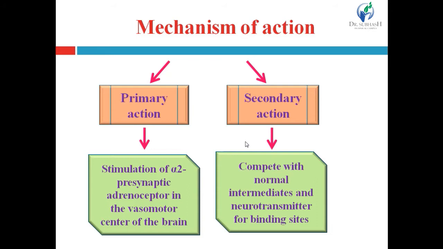They inhibit the interaction of the normal neurotransmitter with the binding site, producing action via either formation of a false neurotransmitter or by acting as a false neurotransmitter itself. Ultimately this decreases sympathetic activity, decreases peripheral resistance, and leads to vasodilation and a decrease in blood pressure.